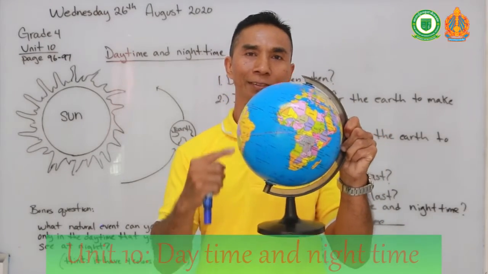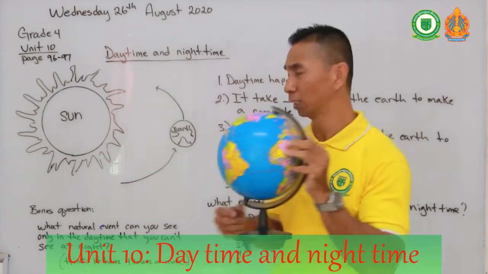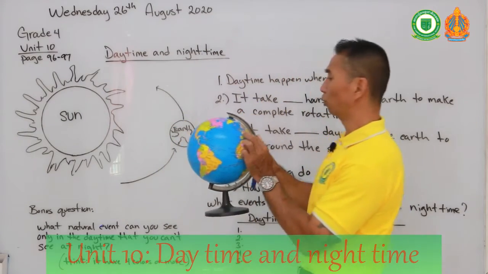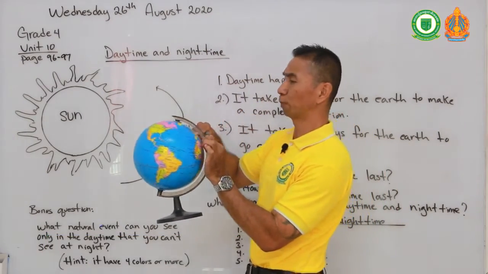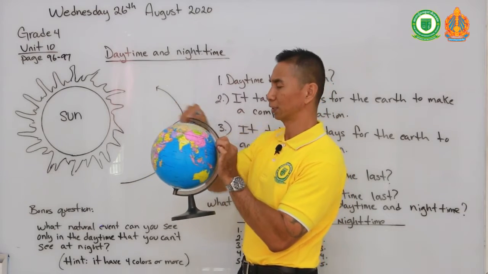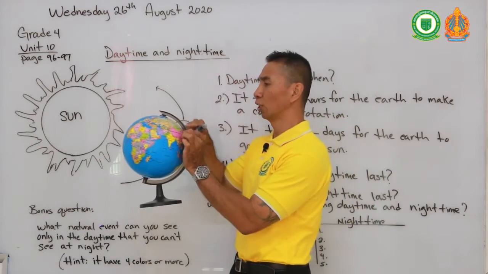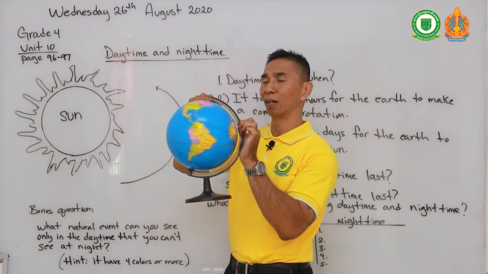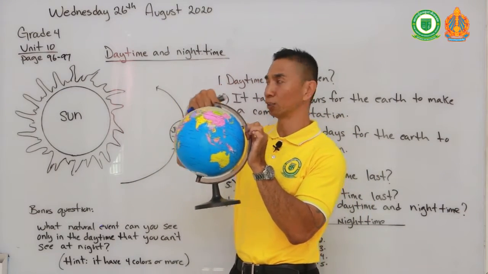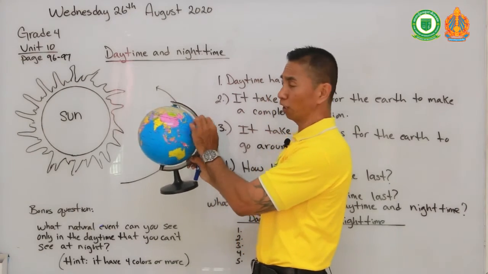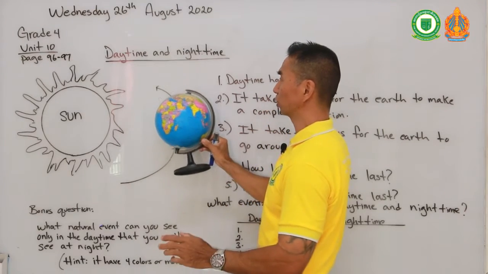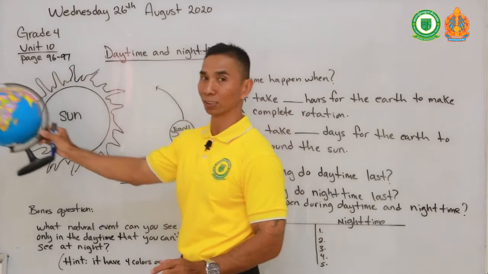You can post it on our Telegram page. Explain to me, how many hours does it take for the Earth to spin around its own axis? If you said 24 hours, you are correct, because the Earth takes 24 hours to spin around its own axis. Earth spins around its own axis, and it also spins around the sun.